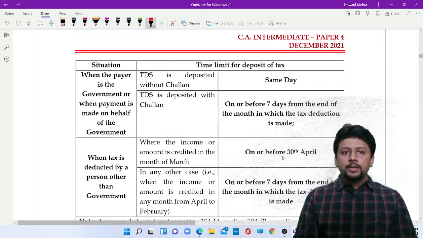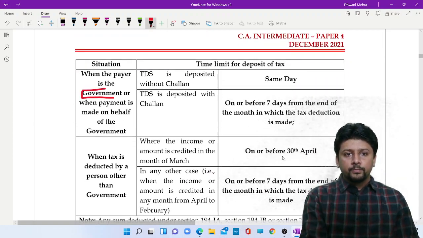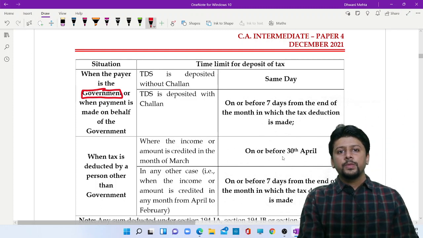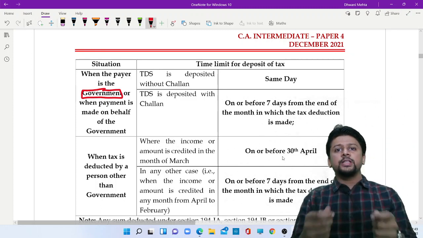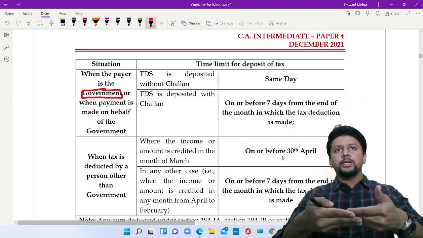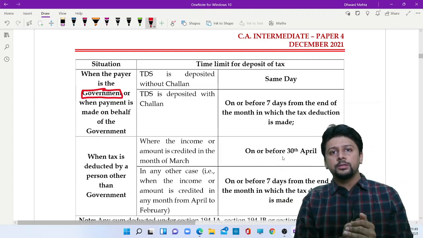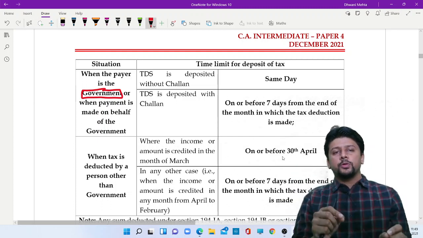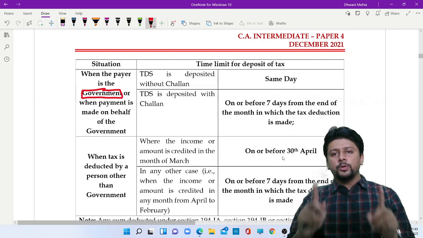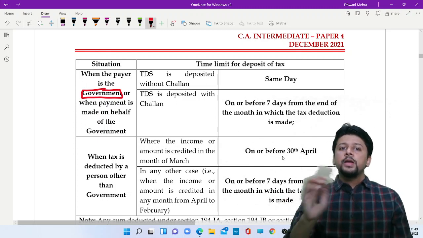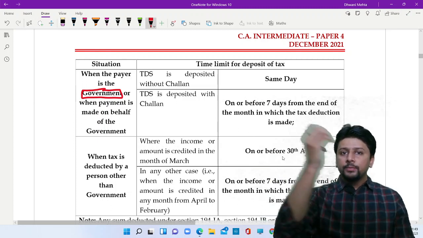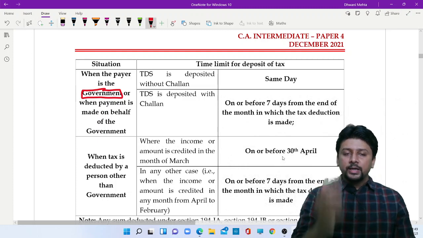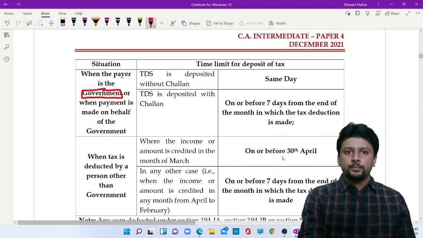If the payer is the government deducting tax, then TDS is deposited without the challan. Challan is a document that you prepare when you deposit the TDS with the government. If you deposit the TDS without challan, you have to deposit the TDS on the same day. If not, 7th of the next month is the time limit, as payer being the government.